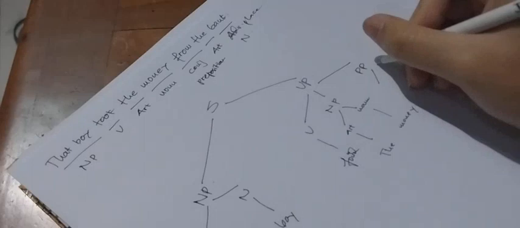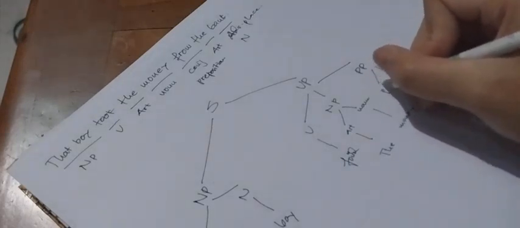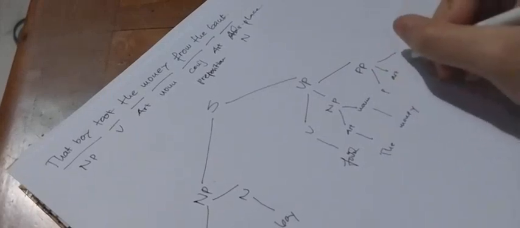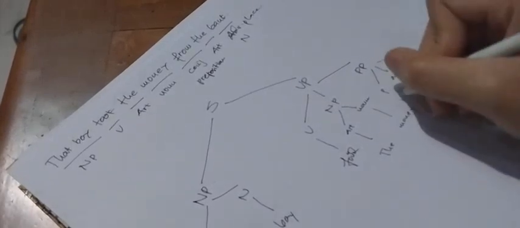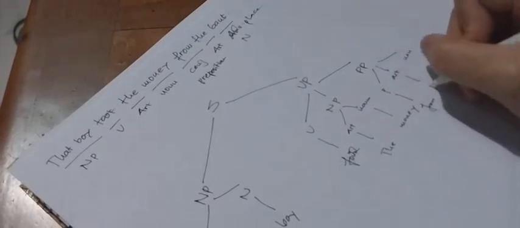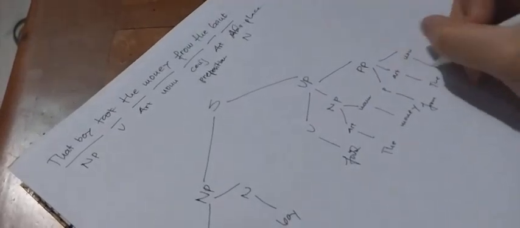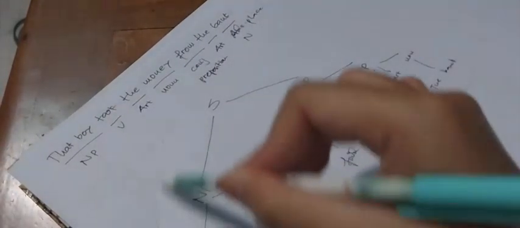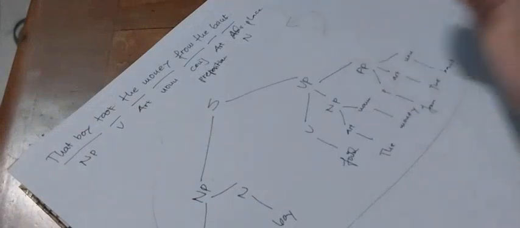And then the prepositional phrase here also has three: preposition, and then article and noun. The preposition is from, the article is the, and then the noun is bank. So this is a tree diagram of this sentence.